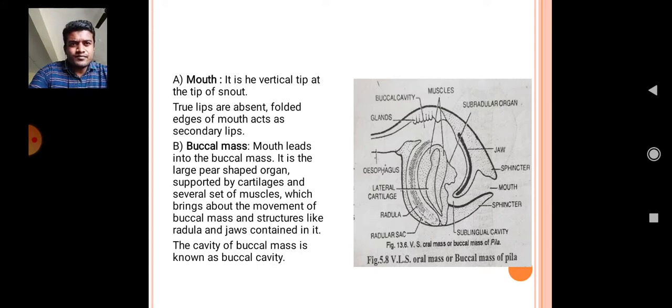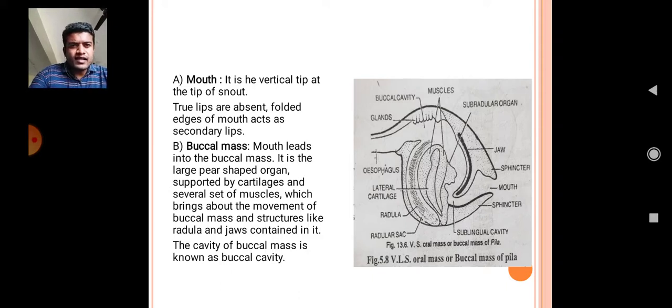Below the portion of those glands are the long tube esophagus, lateral cartilages, and radula. Inside the radula the teeth are present. Radular sac is also shown in the figure, and ultimately the jaw, mouth sphincter and the sublingual cavity are also shown in the ventrolateral section of the oral mass or the buccal mass in Pila globosa.